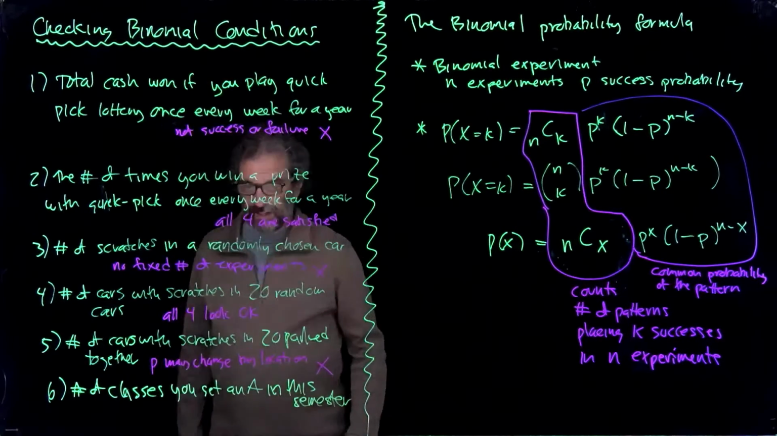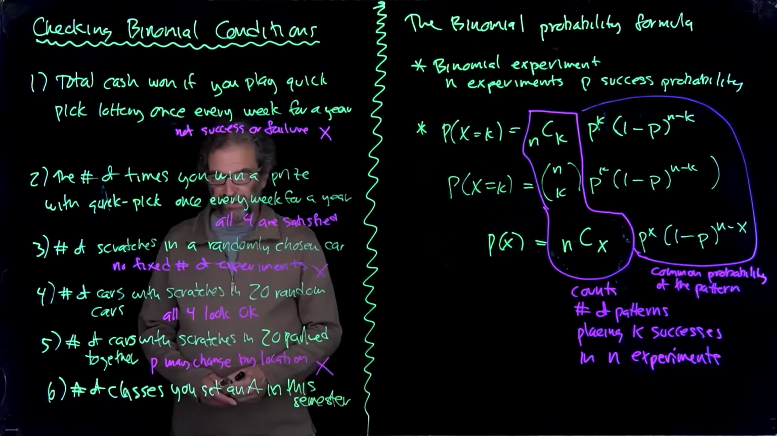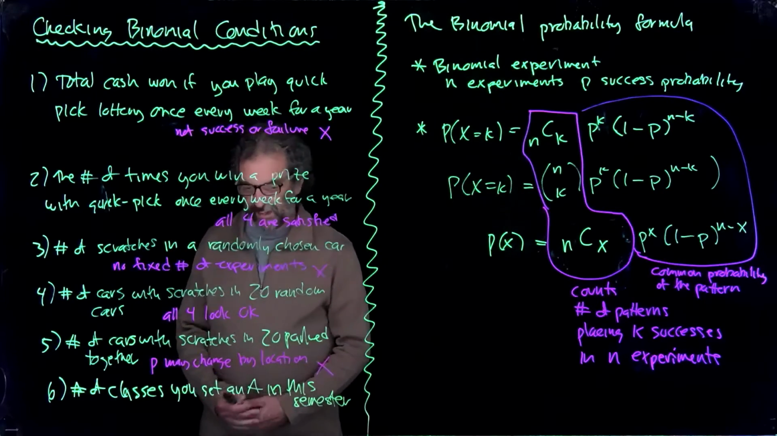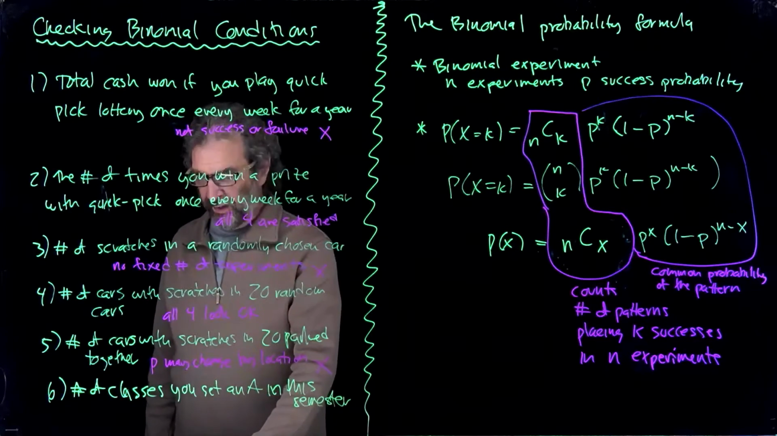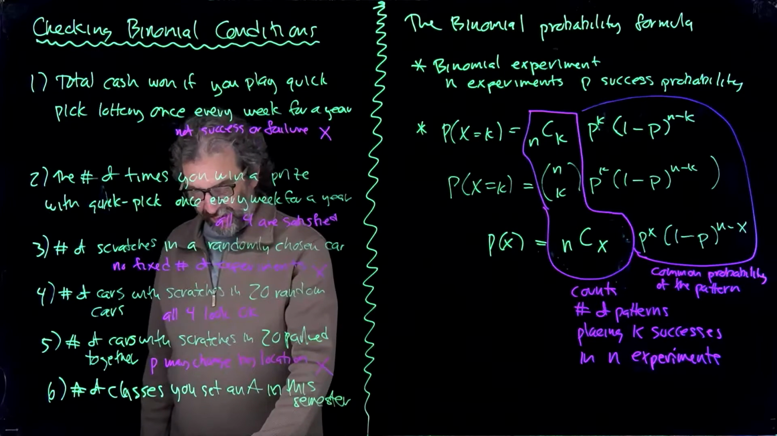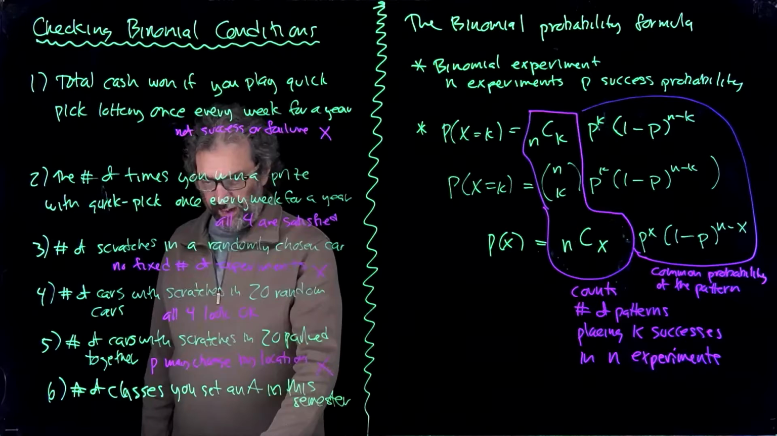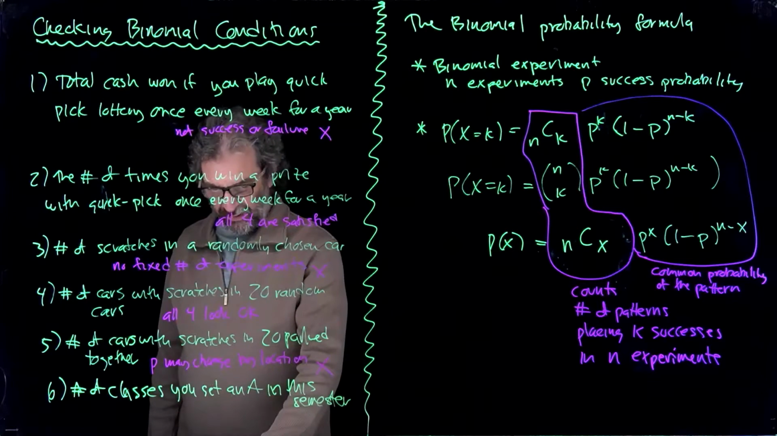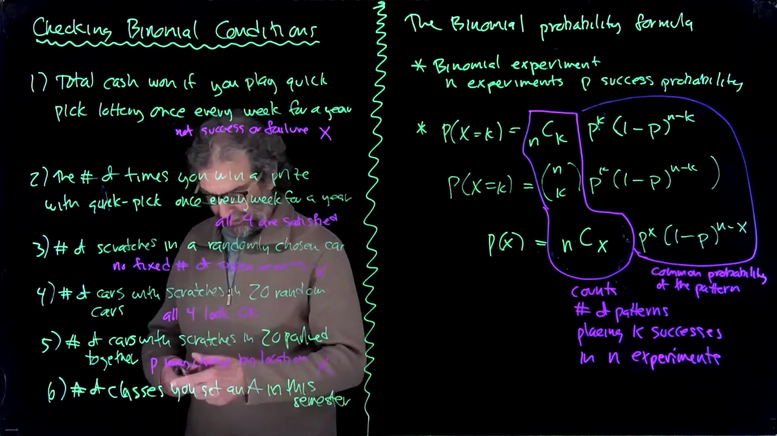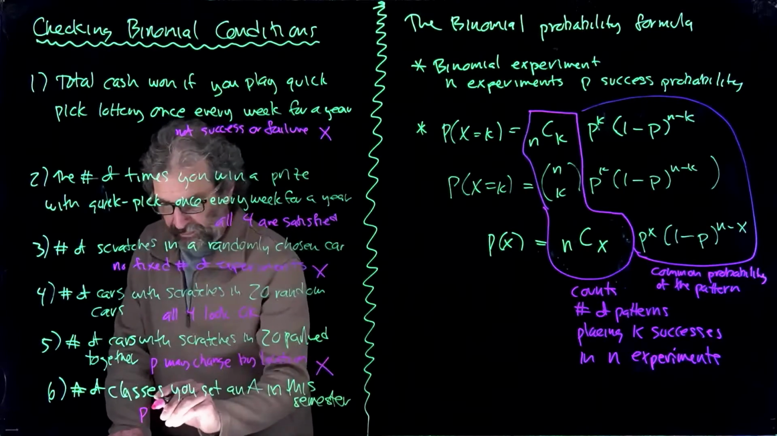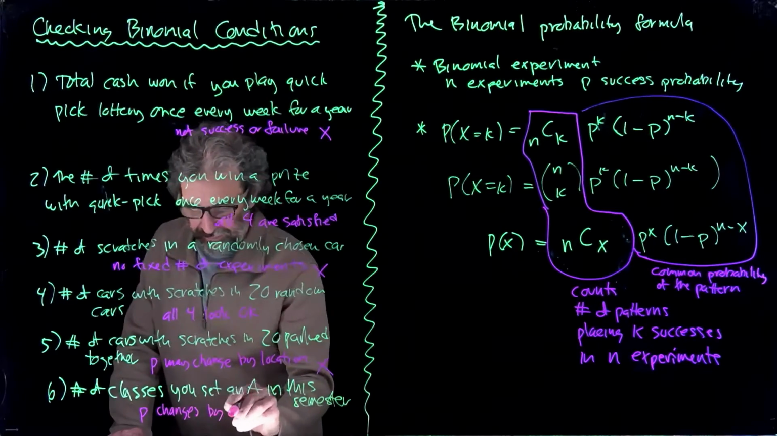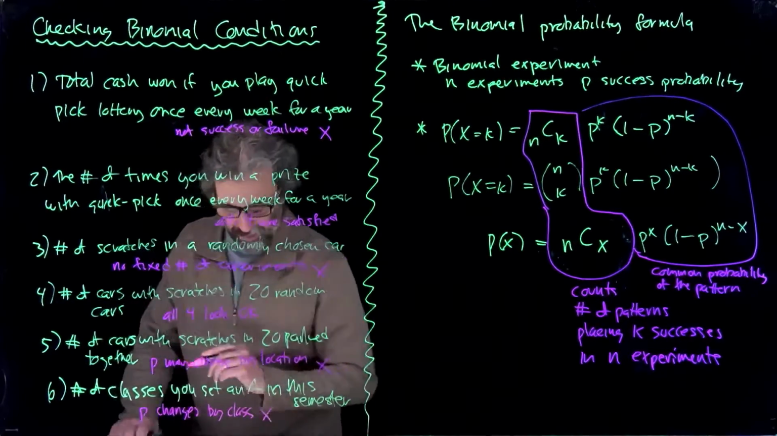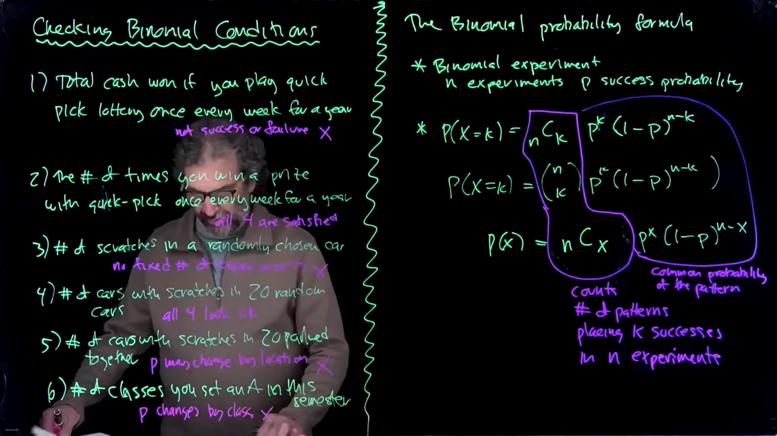Okay. Number of classes in which you get an A in the semester. Well, let's see. You have a fixed number of classes, so that's a fixed number of independent experiments. Are they independent? You could think they are. Each experiment ends in success or failure, A or not. The probability of success is a constant number p. Well, I doubt that you have the same chance of getting an A in every class. So I'm going to go p changes by class. So no. Okay. That was hard.